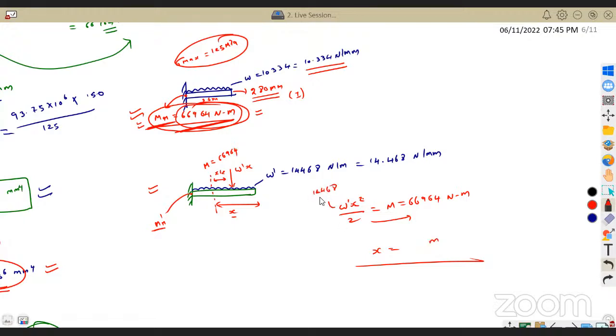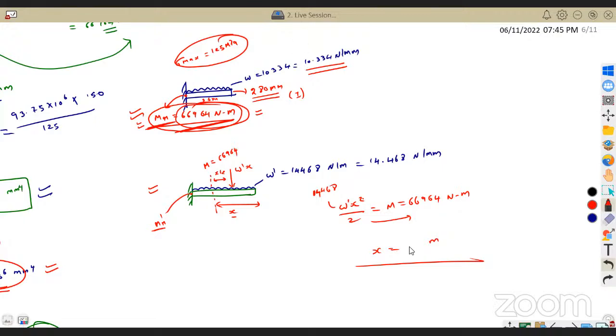Find out the x value. Substitute it and get the x value.